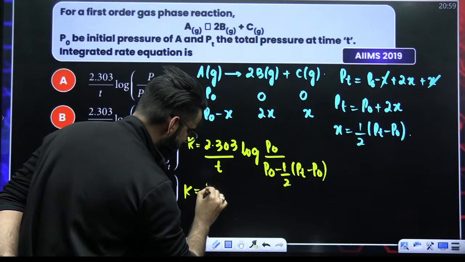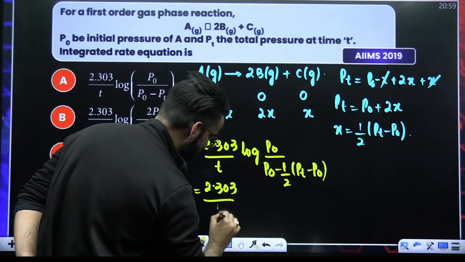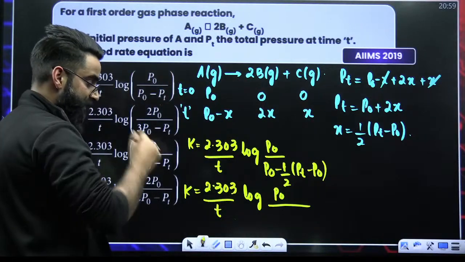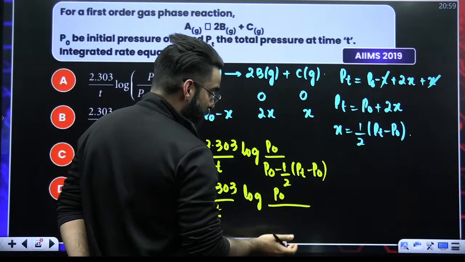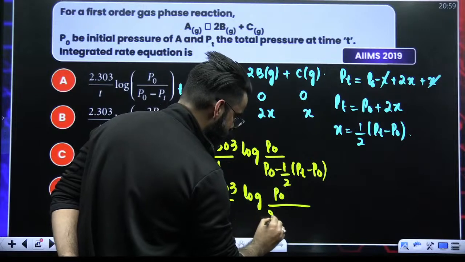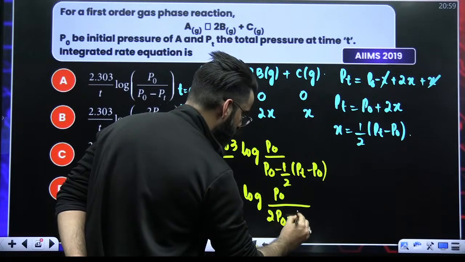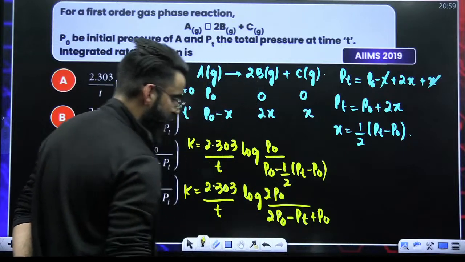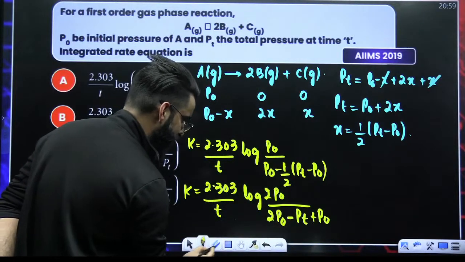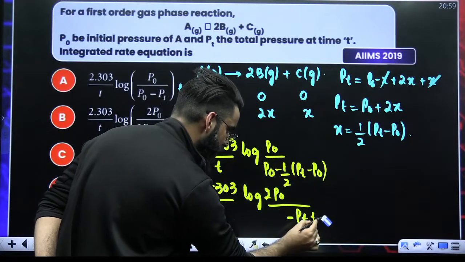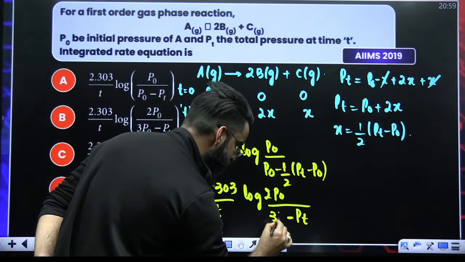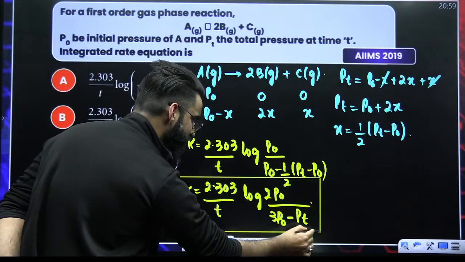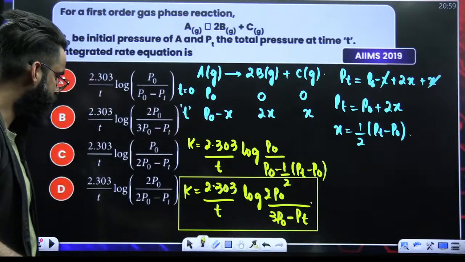So I think the equation is done and dusted. 2.303 divided by T log of P naught divided by... if you directly cross multiply, this is 2 times P naught minus Pt plus P naught, and this is 2 times P naught. So 2 times P naught plus P naught makes it 3 times P naught. So this is 3 times P naught minus Pt. Is any option similar to this?